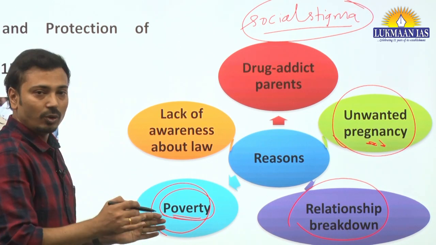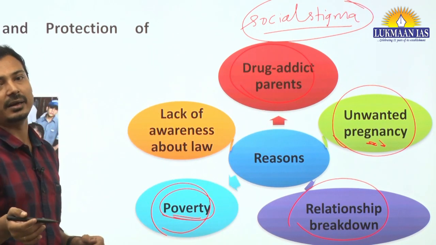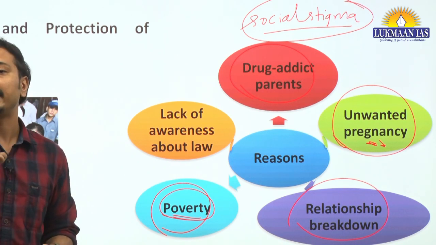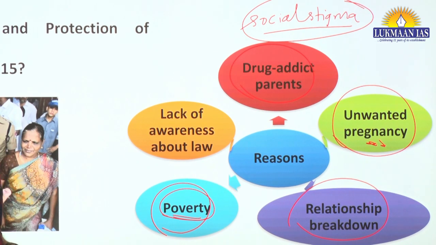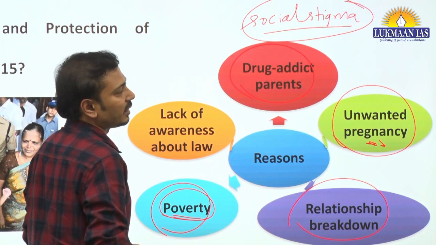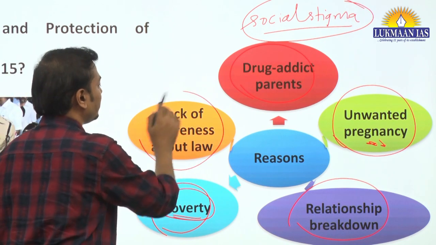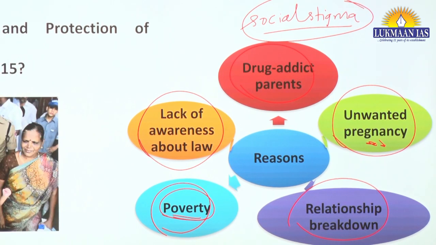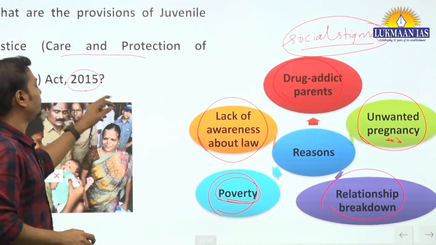One more reason is drug-addict parents: one or more parents being drug addicts, and because of that the parent is not able to take care of the child. This is also an important reason, but the writer emphasizes that the most important reason for abandonment is lack of awareness about the law. Which law? The Juvenile Justice (Care and Protection of Children) Act 2015.